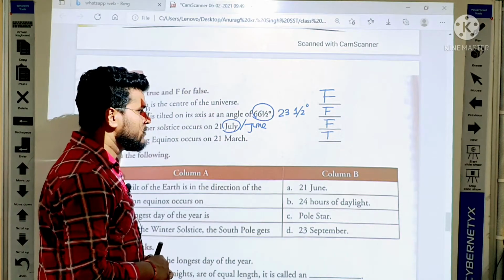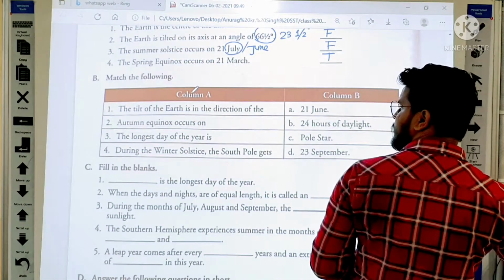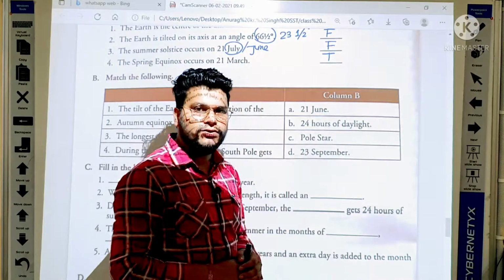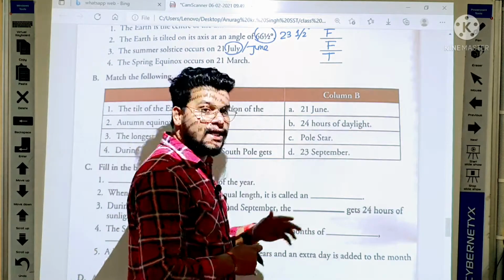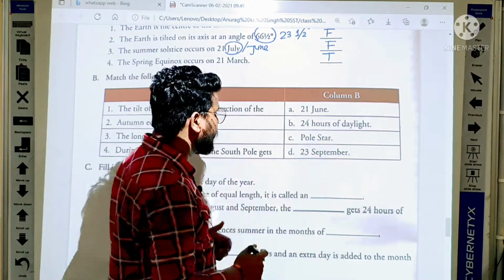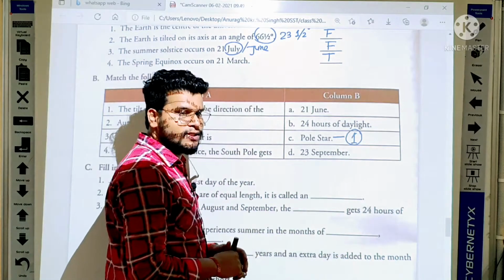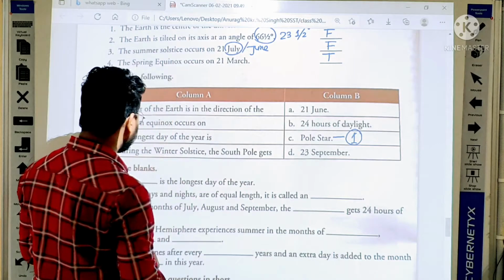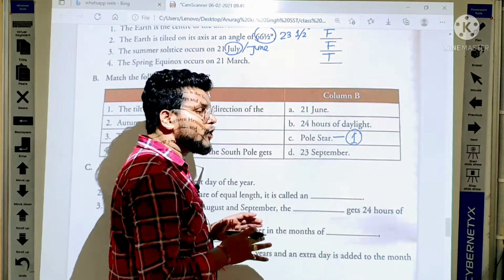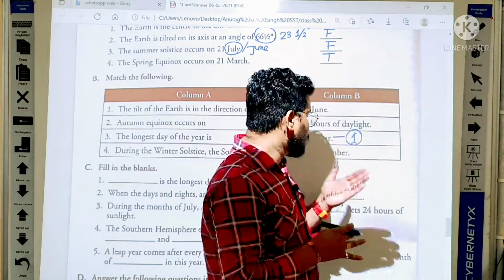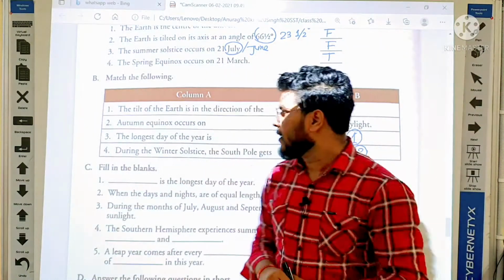Take a screenshot. Now come on. Then after, B, match the following. The tilt of the earth is in the direction of the, as I explained above, in the direction of the Pole Star our earth is tilted. Autumn equinox occurs on, as we know, autumn equinox occurs on 23 September. So students, this is second.